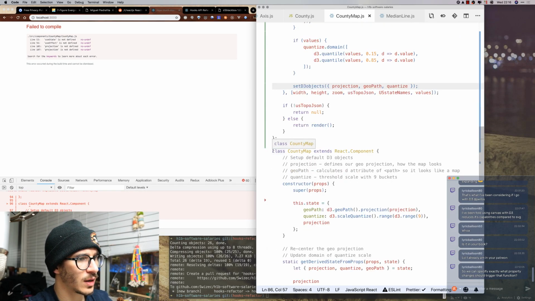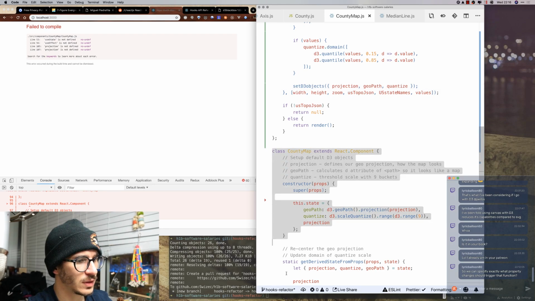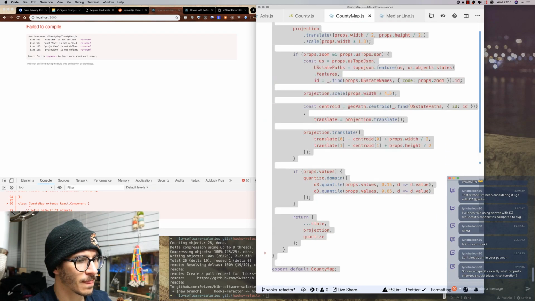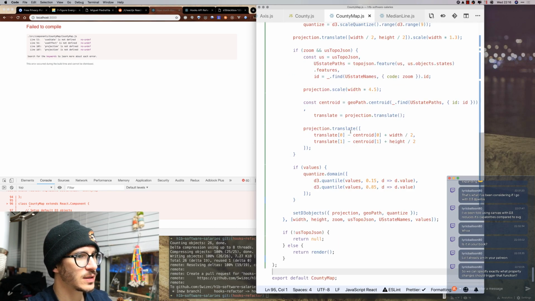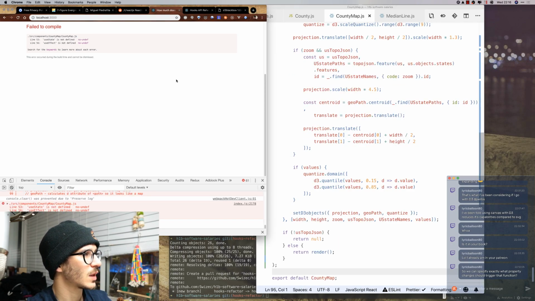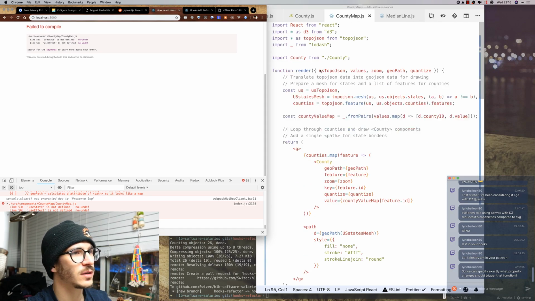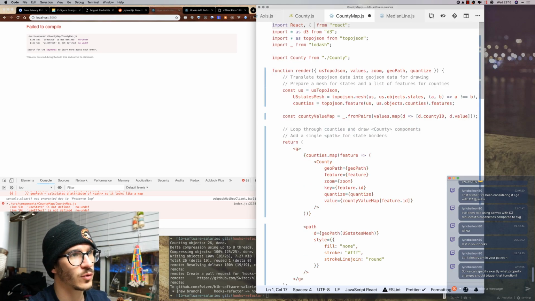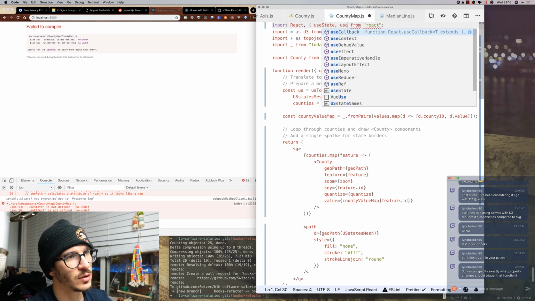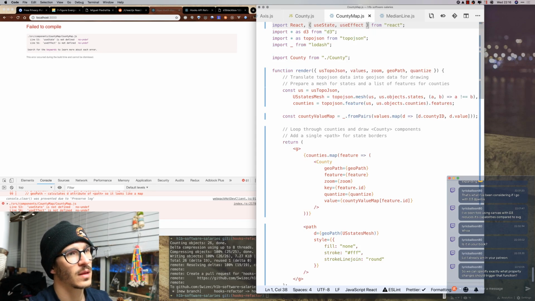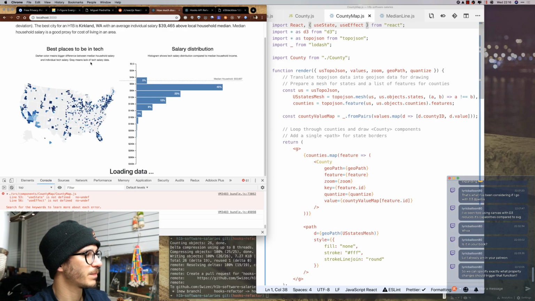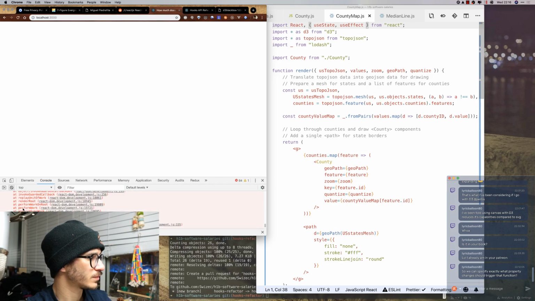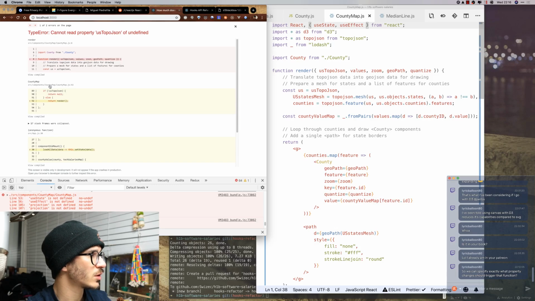And when I delete all of this, it should just work. Let's see if it does work. Use state is not defined and use effect is not defined because we have to import them. So use state, use effect. I got something wrong.